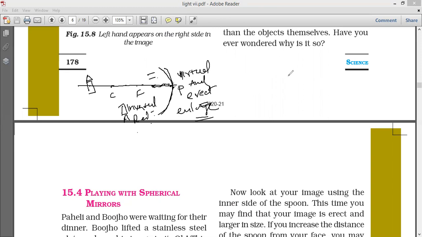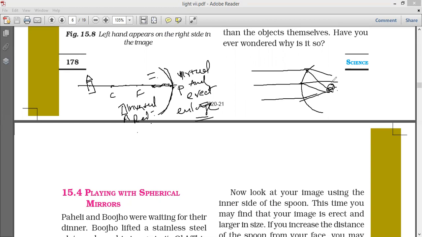Next, this one, convex. Whenever light rays are falling like this, they will diverge like this. This is convex. The image will appear like here, right?